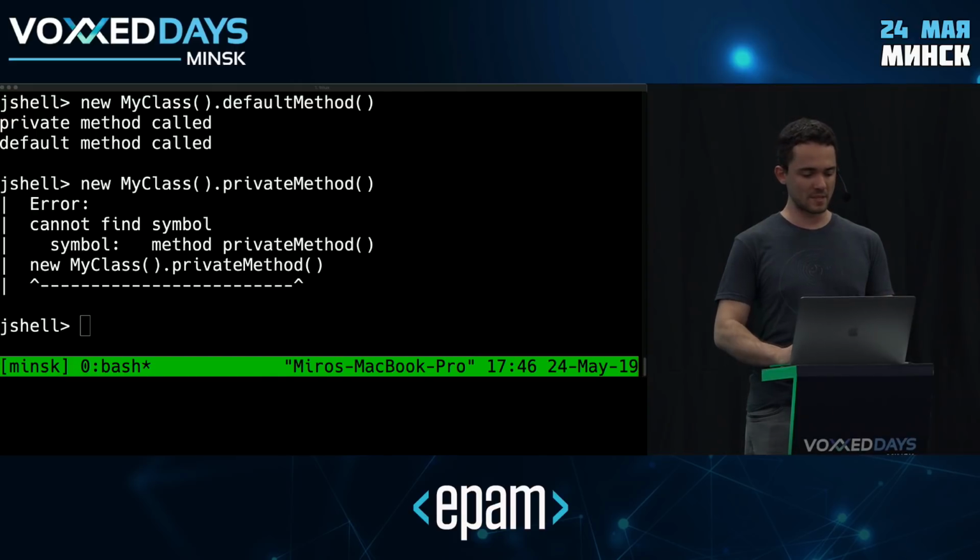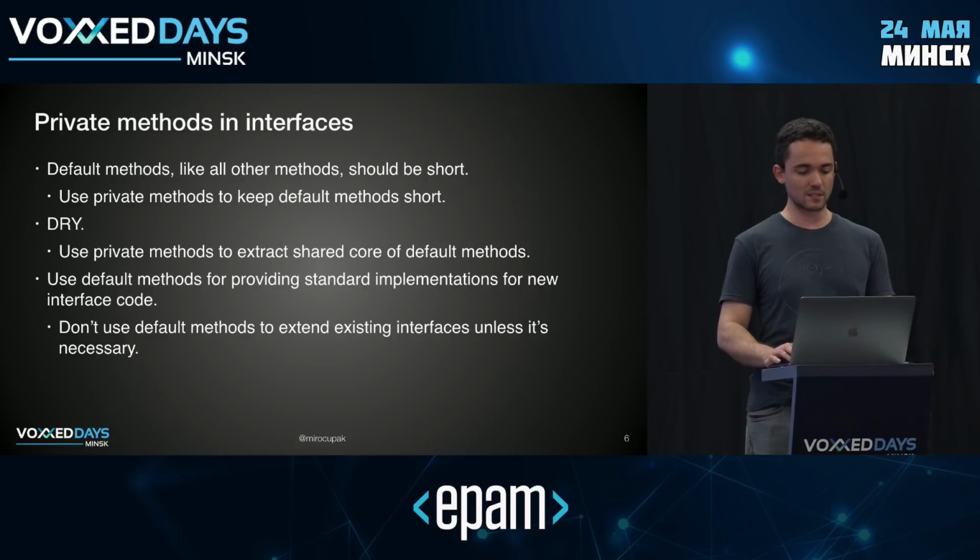So to recap some best practices around this, in terms of writing clean code, a good rule is that all your methods should be short, right? And default methods are not an exception. So use private methods to keep them short. Also, don't repeat yourself. Don't duplicate functionality between default methods, extract it to a private method instead.